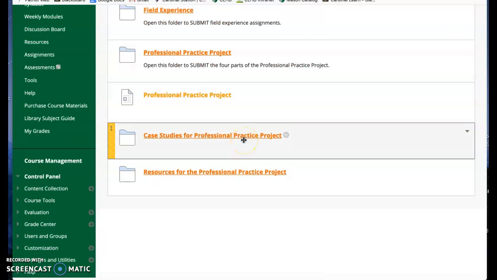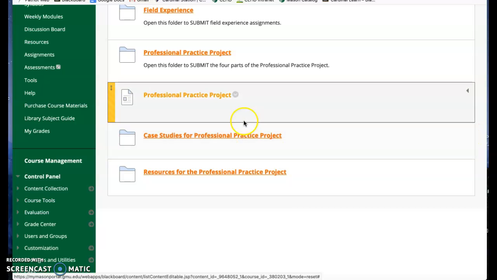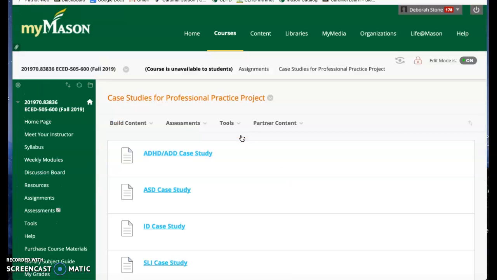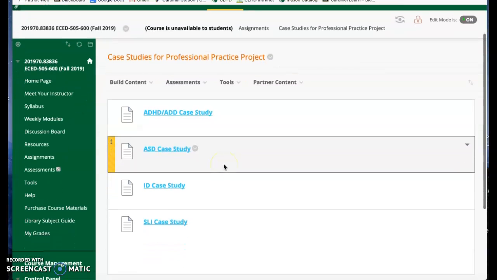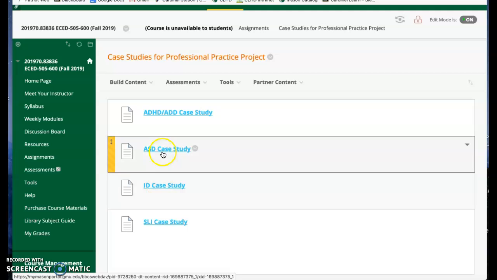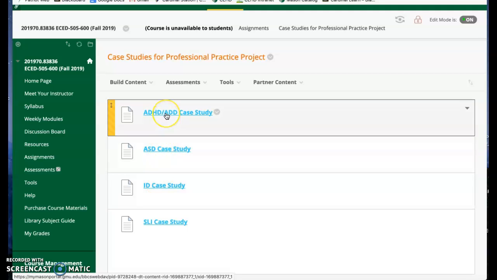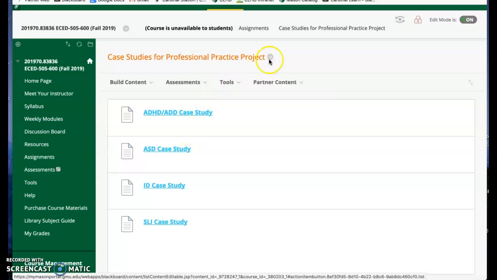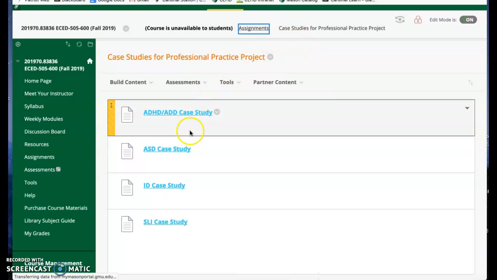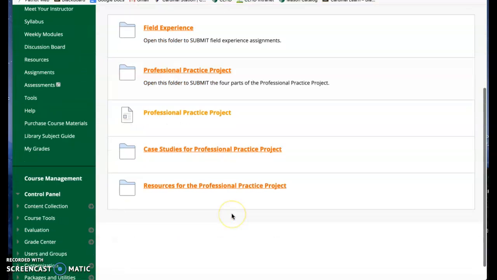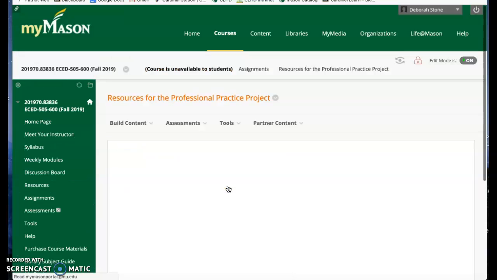When you're doing your case study and writing your IEP, you can pick which disability you want. And we do this as PLCs, I assign them. You can pick: do you want a child who's speech language, somebody with an intellectual disability, somebody on the autism spectrum, or ADHD? You pick, and you'll read the case study and follow the directions for the assignment. The case studies are for the professional practice project. And then there are some resources.